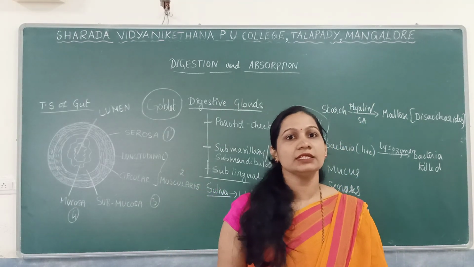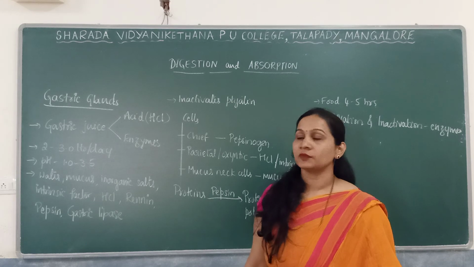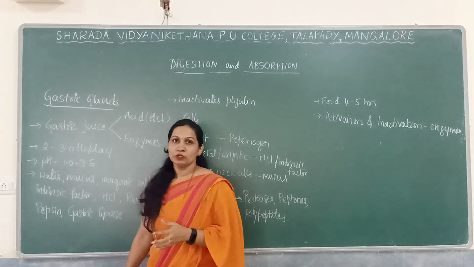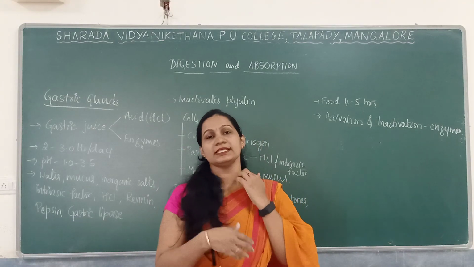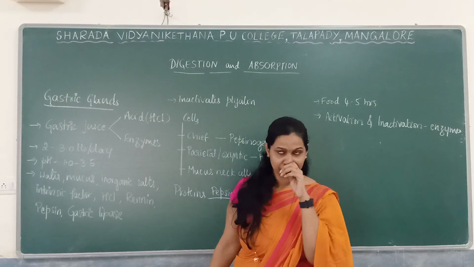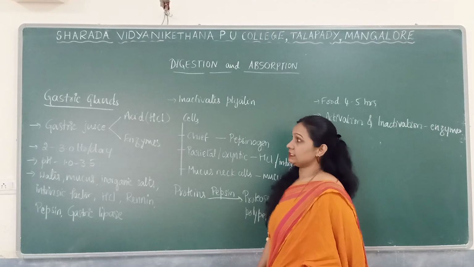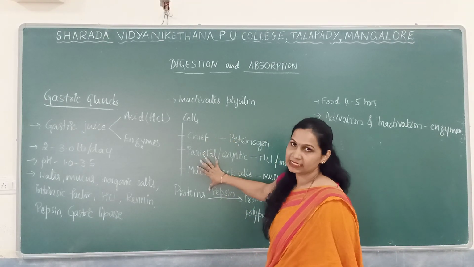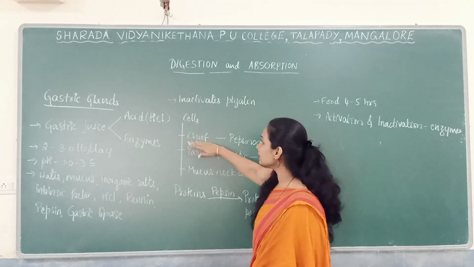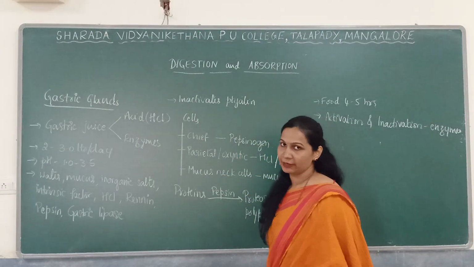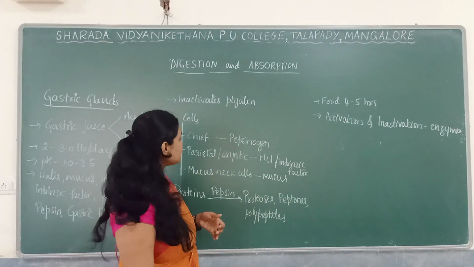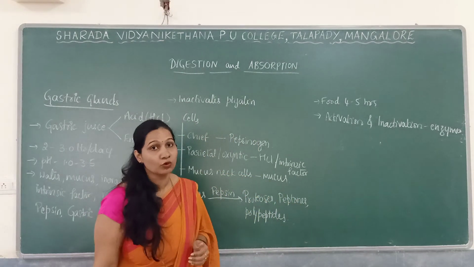So that is regarding the salivary gland. Okay, so next we will see the next gland, that is the gastric gland. In the gastric gland there is secretion of gastric juice, where the gastric glands in the wall of the stomach mainly consist of three types of cells. The first type of cell is called the chief cell. The chief cell, which is also known as the peptic cell, secretes an enzyme known as pepsinogen.